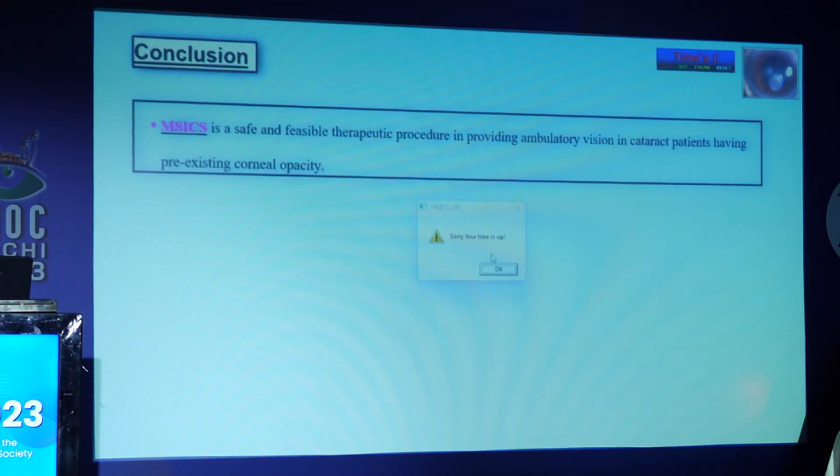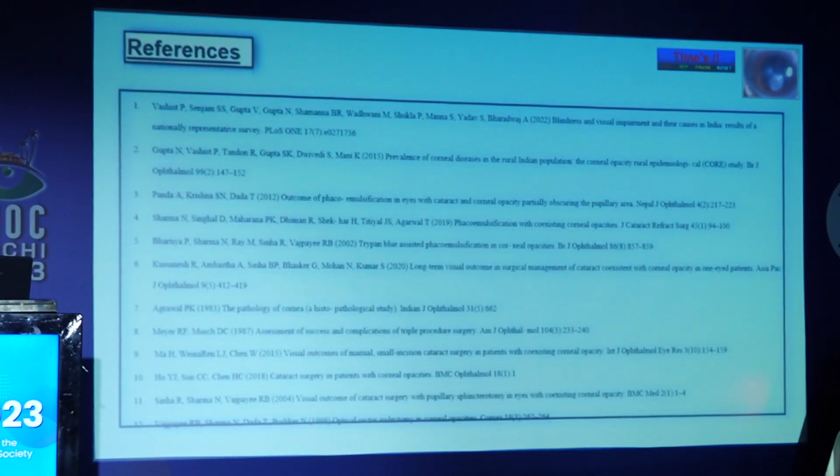To conclude, MSICS is a safe and feasible therapeutic procedure in providing ambulatory vision in cataract patients having pre-existing corneal opacity. These are my references.